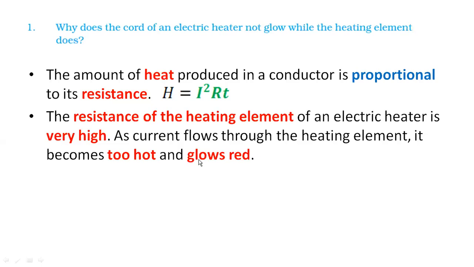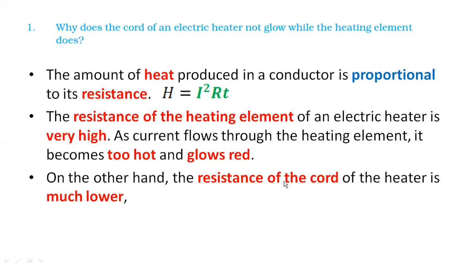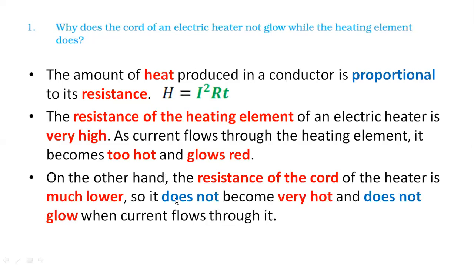Okay, what about the other one? On the other hand, the resistance of the cord of the heater is very much lower. Okay, resistance of the cord. So what happens is, because resistance is low, the heat produced will also be very low and hence it does not glow. That you have to remember. So one thing glows because resistance is more, and one thing doesn't because resistance is less. Very simple answer. Okay?